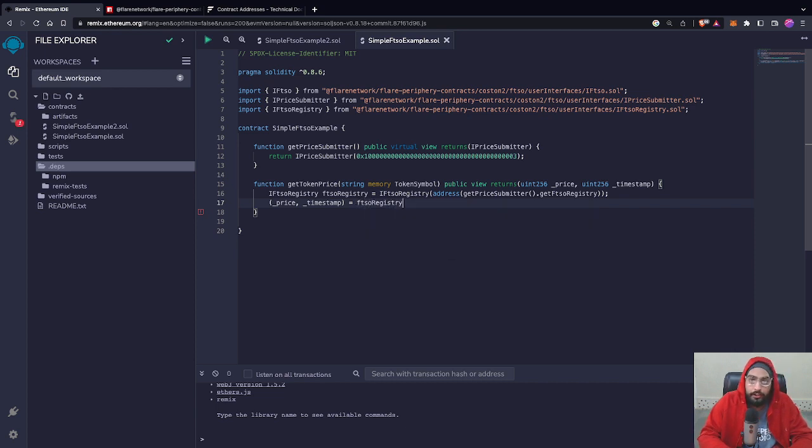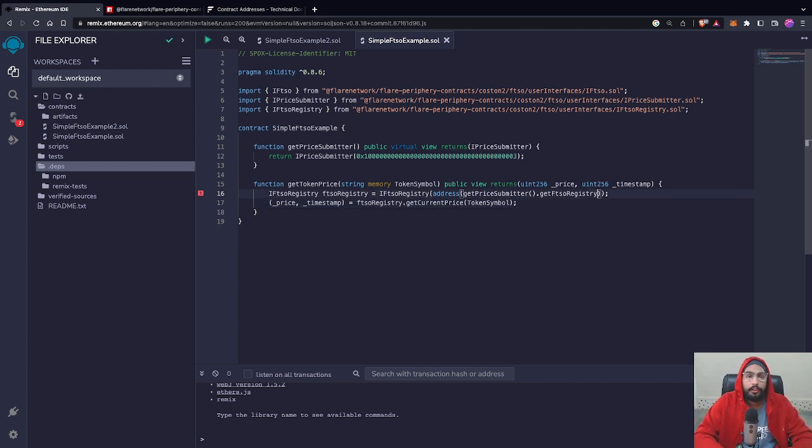So FTSO registry, and we will call our method named get current price, right? Get current price, and we will also pass in the token symbol. The P in price should be capital. Let's pass on our token symbol, which we are taking as input. Yeah, so that's simple, right? This line just gets us the current price of the token symbol that we are passing.